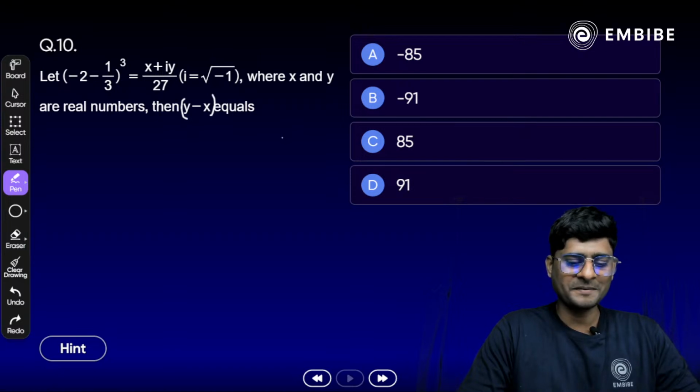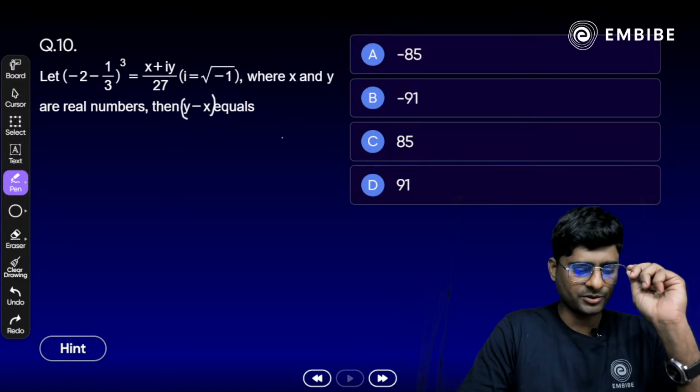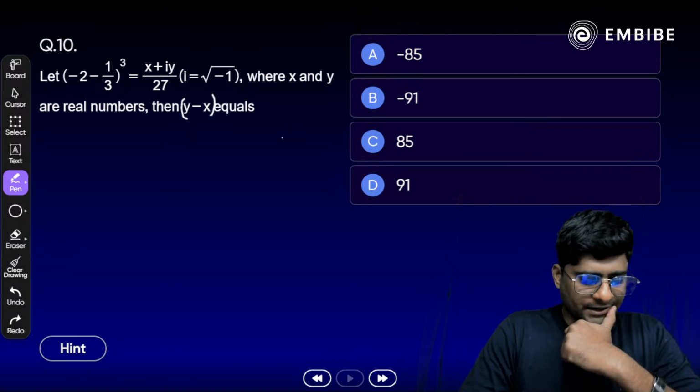Which option is correct? Which option is correct? Okay. No idea. Option D. Okay, Shantanu. All right, Ashish.